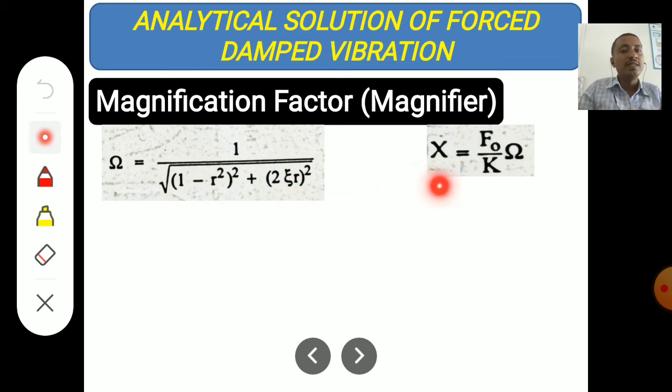Again, it is given by capital X equal to f naught by k into omega. So we can use this formula to find the different values when we know the other values.